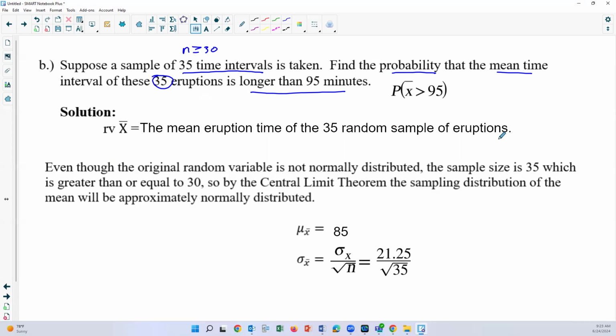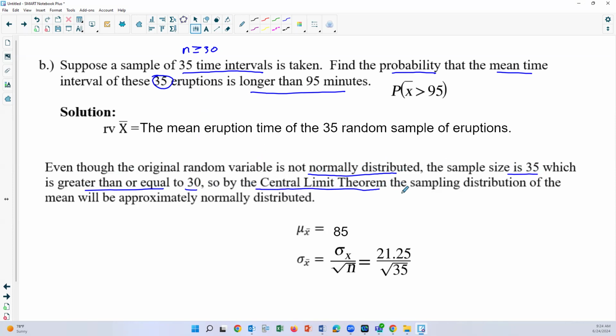Now, all the information that we see in this problem allows us to continue on by using the central limit theorem. Even though the original random variable is not normally distributed, the sample size is 35, which is greater than or equal to 30. So we can use the central limit theorem.